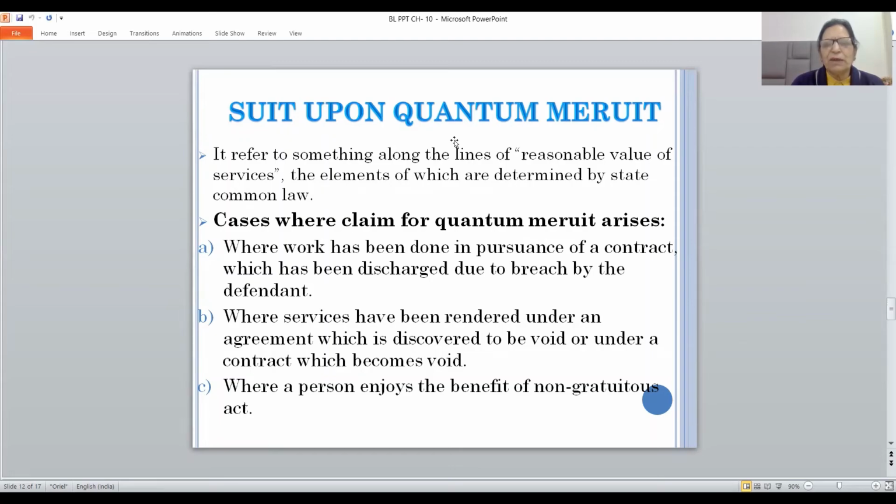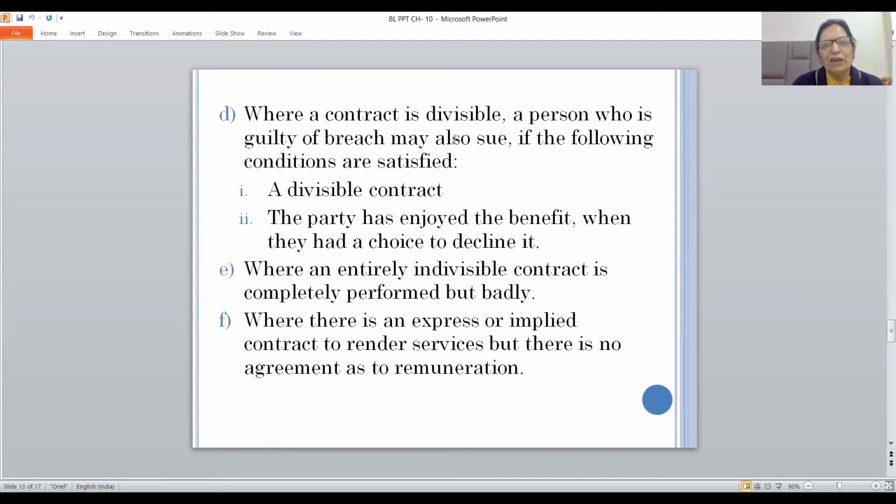Where a person enjoys the benefit of a non-gratuitous act. A person has rendered certain services on a non-gratuitous basis with the intention of getting a reward. And the other person has enjoyed the benefit of that. Then also, one can sue on the basis of quantum merit.